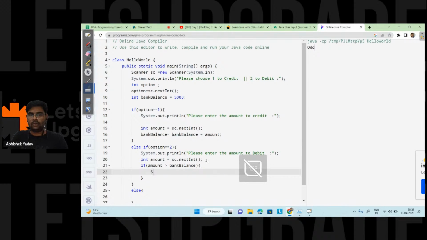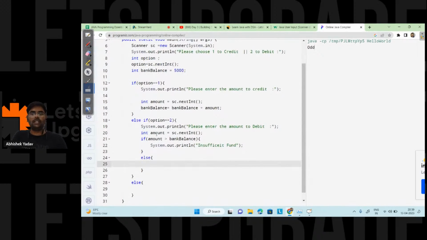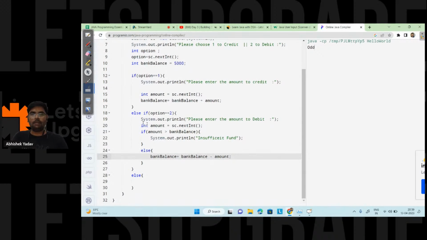So here I will write a message, system.out.println, and here it will be insufficient fund, like this. In the else part, if the condition is not true, that means the amount is less than or equal to bank balance, so I will write bank balance is equal to bank balance minus amount.